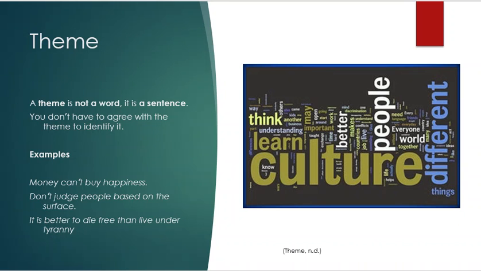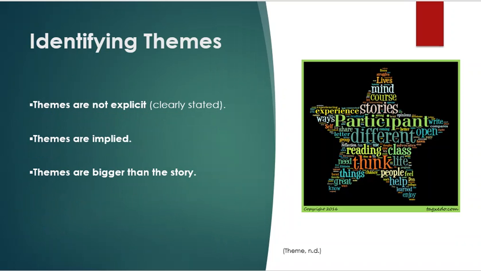All right, remember, theme is not a word, it's a sentence, and you don't have to agree with the theme to identify it. Some examples of themes can be: money can't buy happiness; don't judge people based on the surface, kind of like don't judge a book by its cover; it is better to die free than to live under tyranny. Themes are not explicit, meaning they're not going to be stated clearly. You're going to have to use your clues. Themes are implied, and they are bigger than the story.